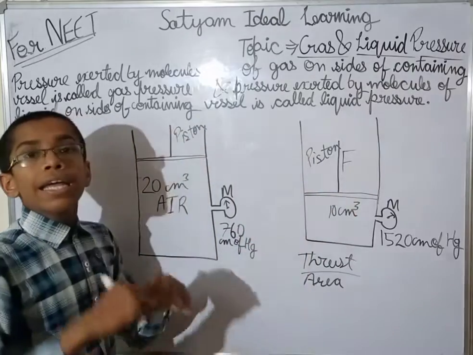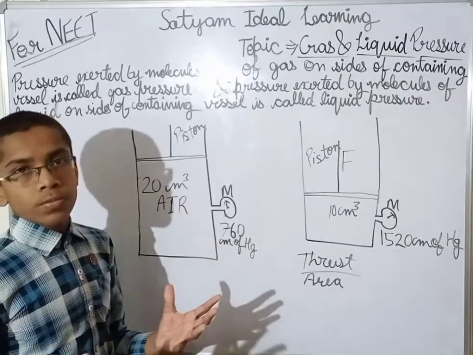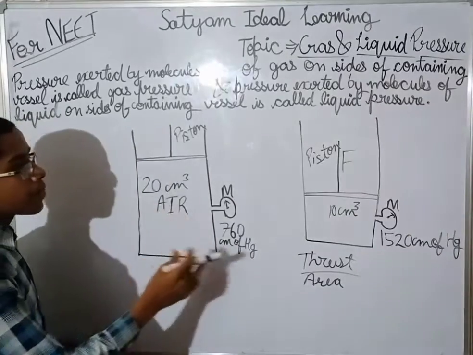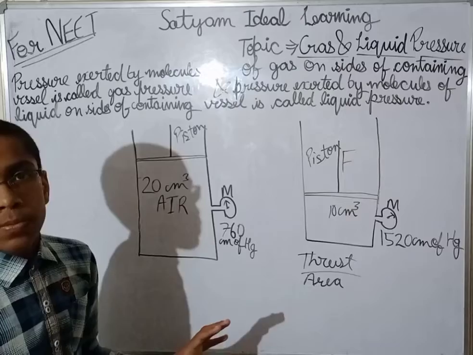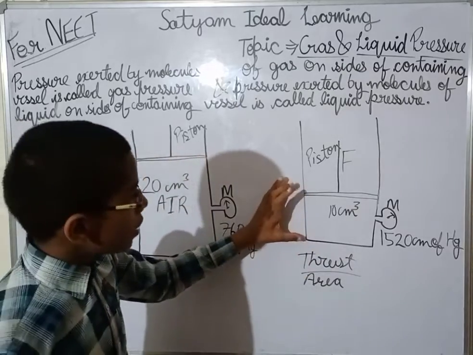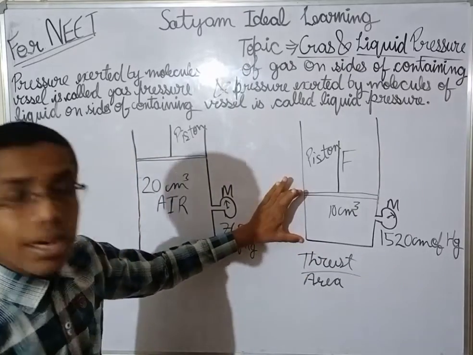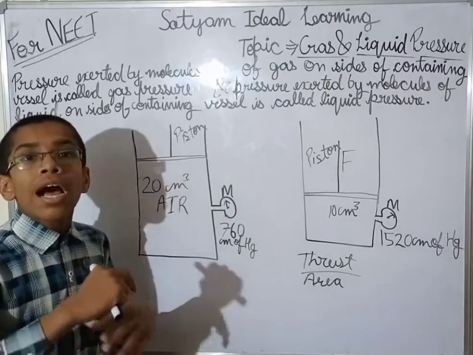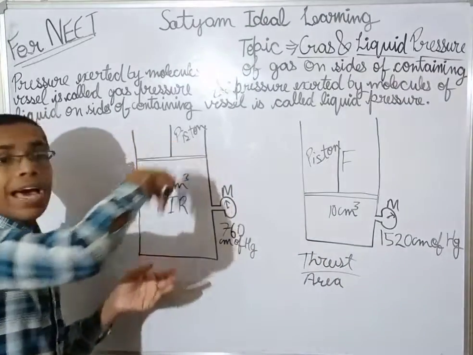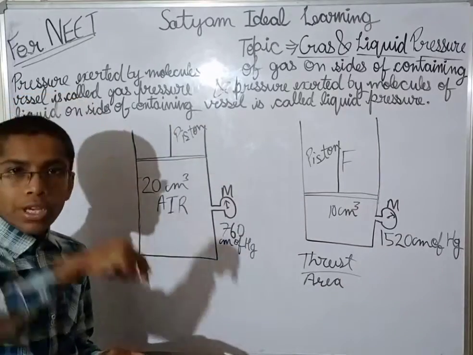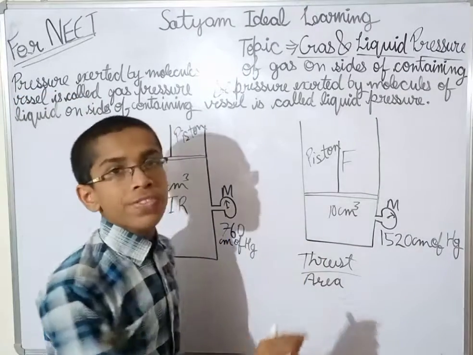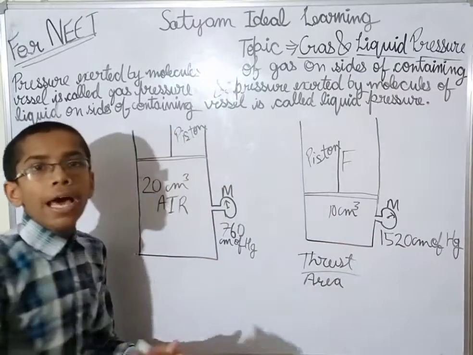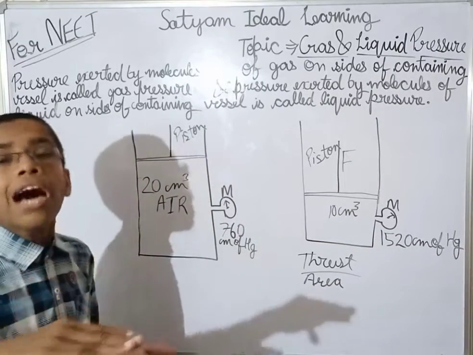When we are doubling the volume, what is happening? The molecules in per unit volume become half when we increase the volume. So the molecules in this vessel are becoming half.